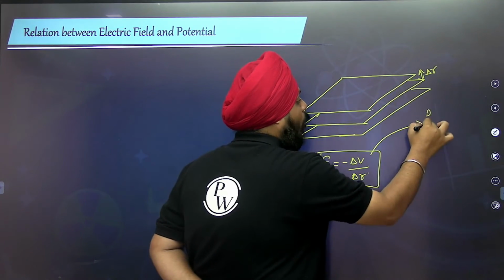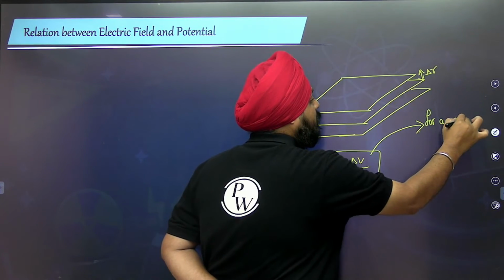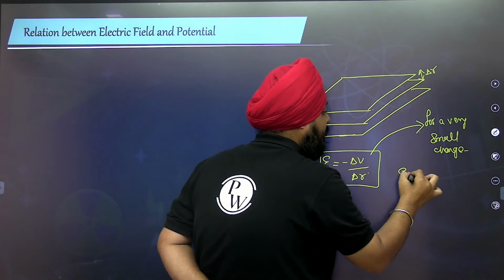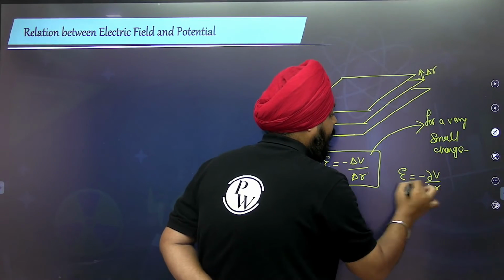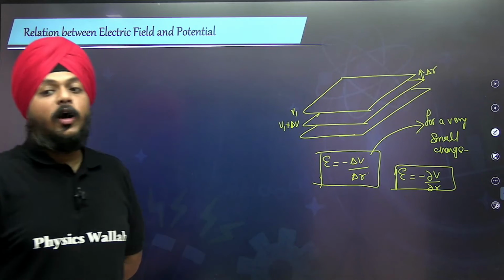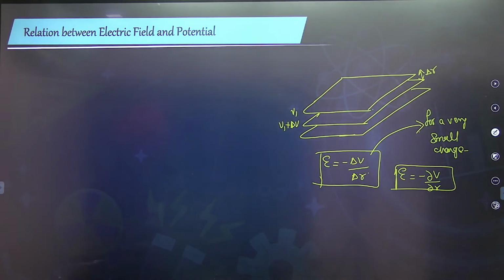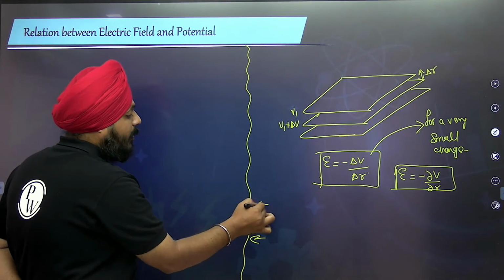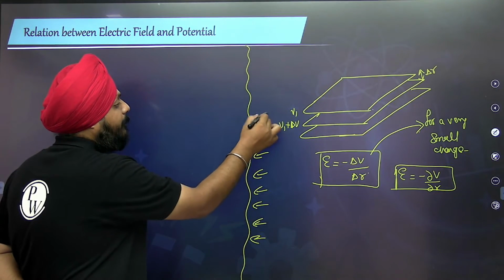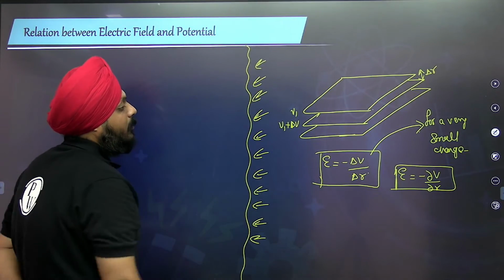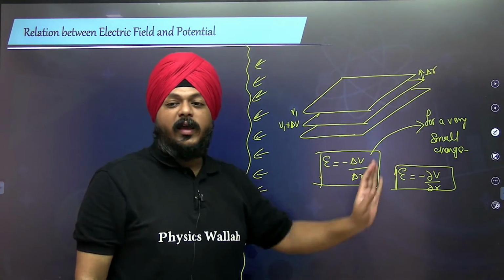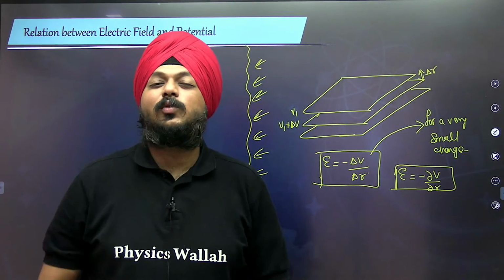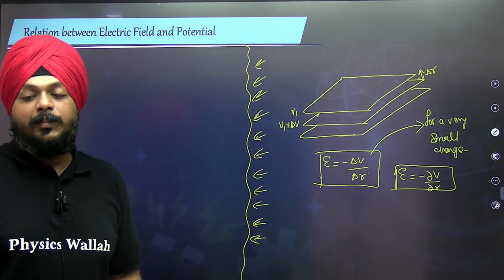For a very small change, E is equal to negative of del V by del R. Yes or no, guys? Negative of del V by del R. This is the generalized form. You can even evaluate it in vector form also, but slowly we are going to see that in the examples.